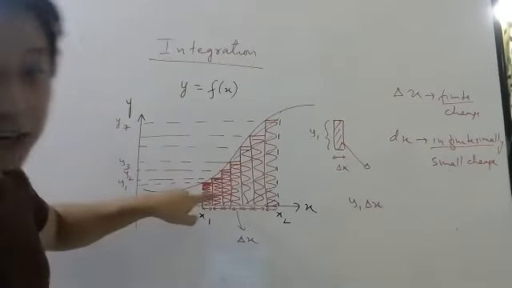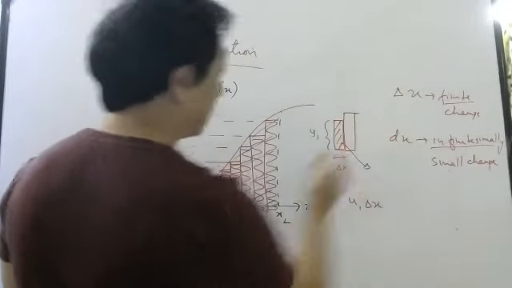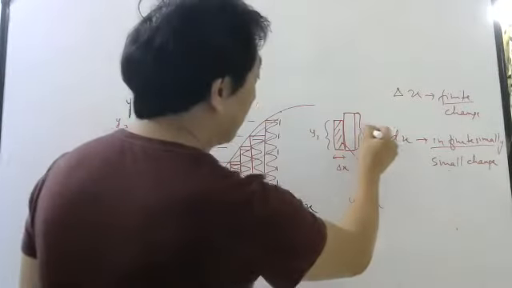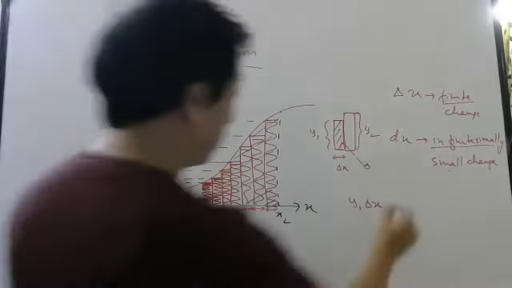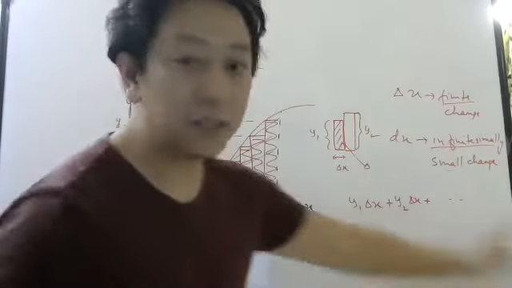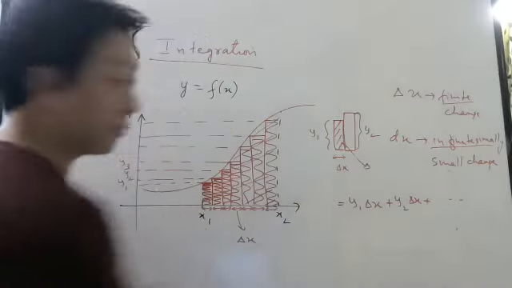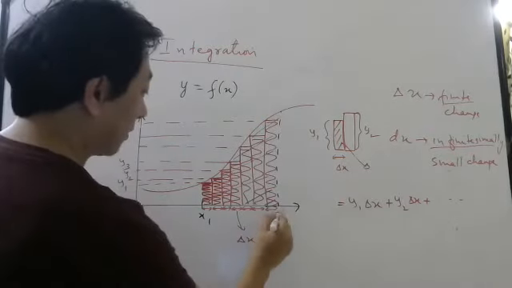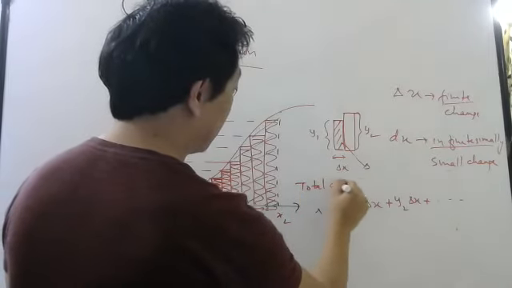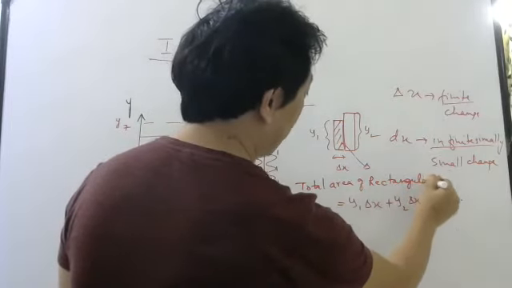Then you go to the second rectangle. The second rectangle is slightly bigger here. I have taken the same delta x, but this length will be different from this length. So I am calling it y2. Correct now? So y2 into delta x plus dot dot dot. So if you add all these areas of these rectangles, then we get the total area of the rectangles. This is a revision class, so I am not writing very properly.